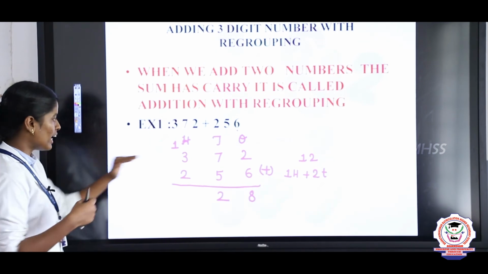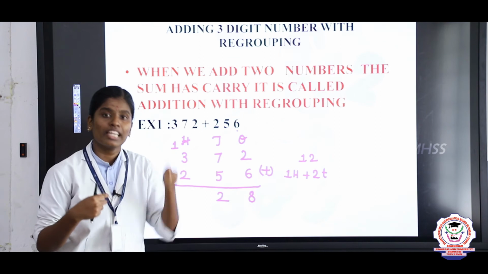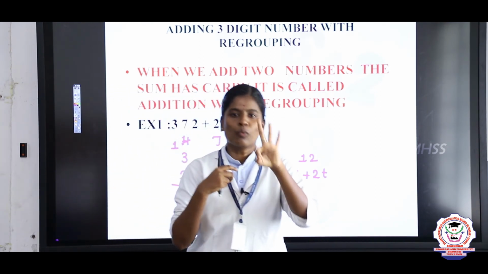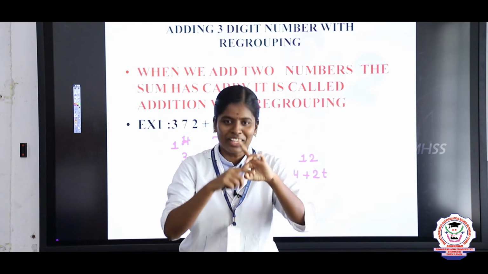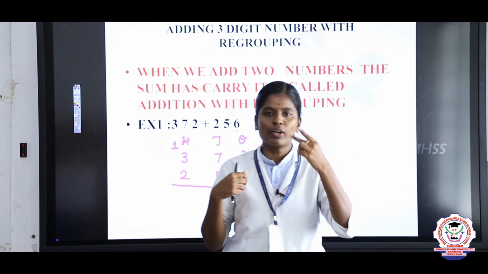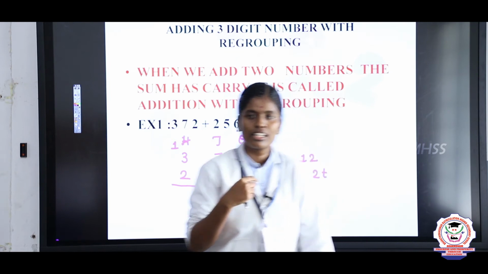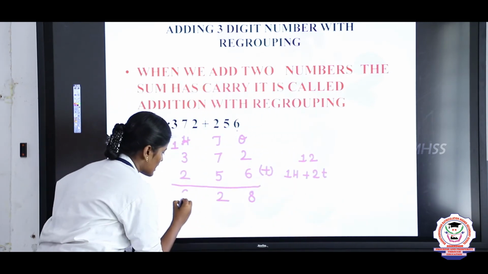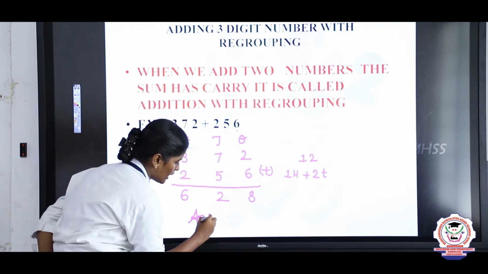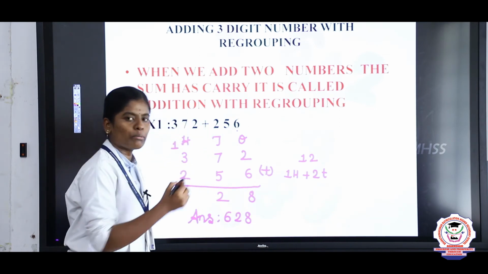Now we are going to add the hundreds place. Here the hundreds place values are 100 plus 300 plus 200. Keep 1 in the mind, 3 on the finger. 1 after 2, 3, 4. Then 4 in the mind, 2 on the finger. 4 after 5, 6. What is the answer? 6. So the final answer is 6. So take and write the answer, 628.